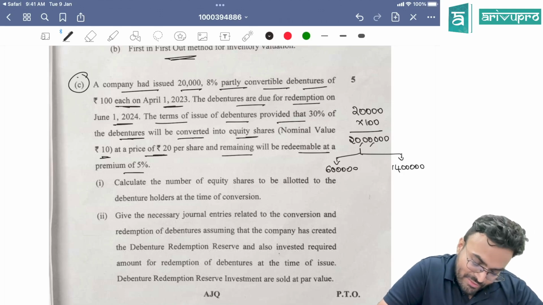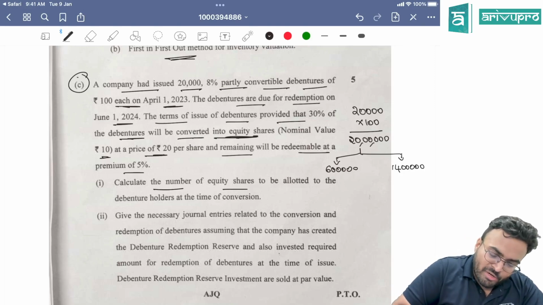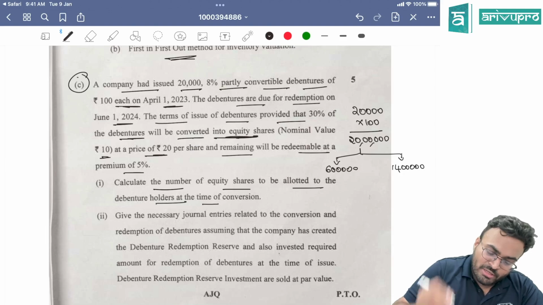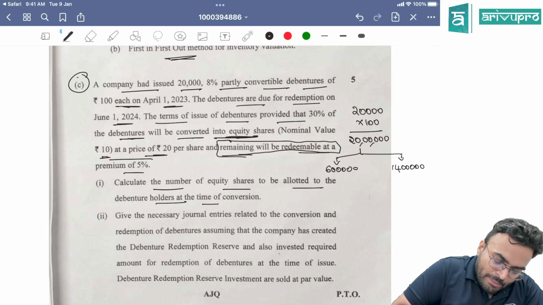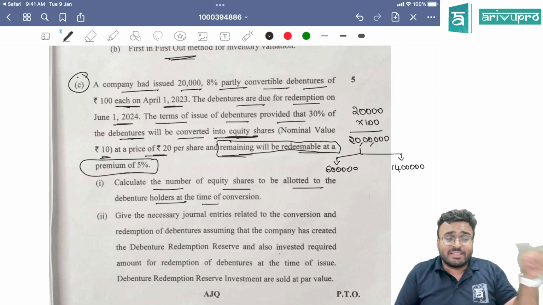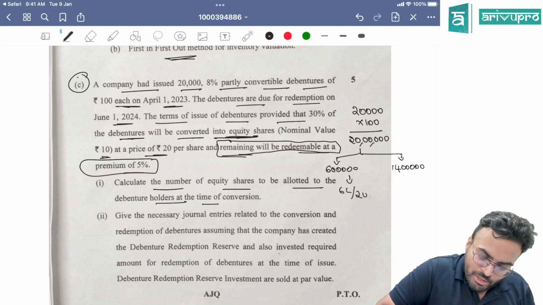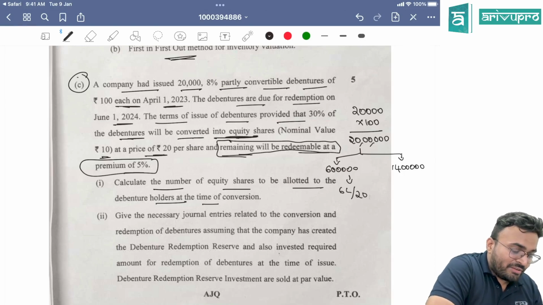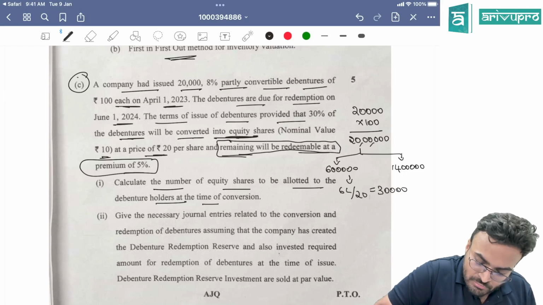Now the 6 lakh is converted into equity shares, they said. Calculate number of equity shares to be allotted to the debenture holders. Clearly they said remaining will be redeemable at a premium of 5%. That means for this there is no premium. So 6 lakhs divided by 20, that is 30,000 shares. 30,000 equity shares are issued.